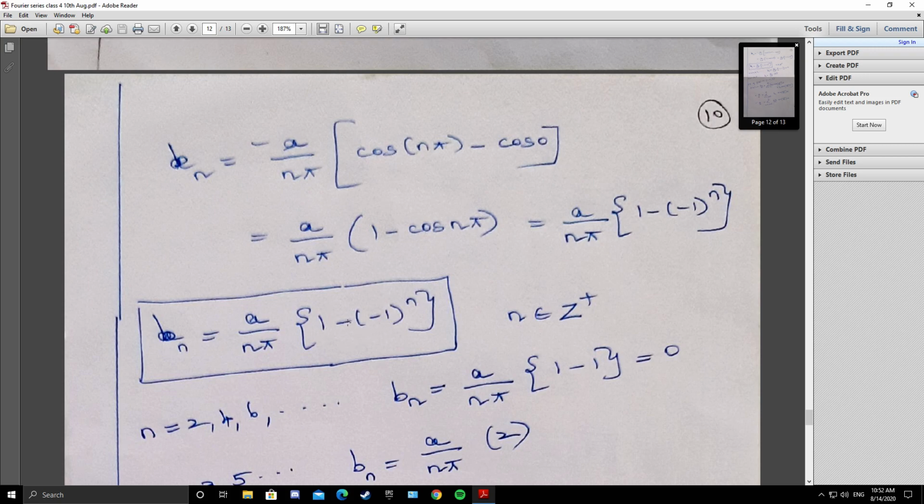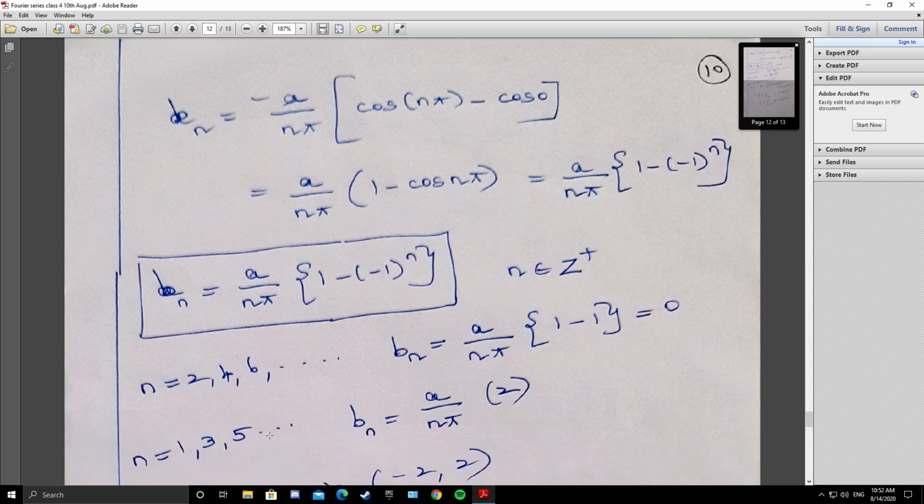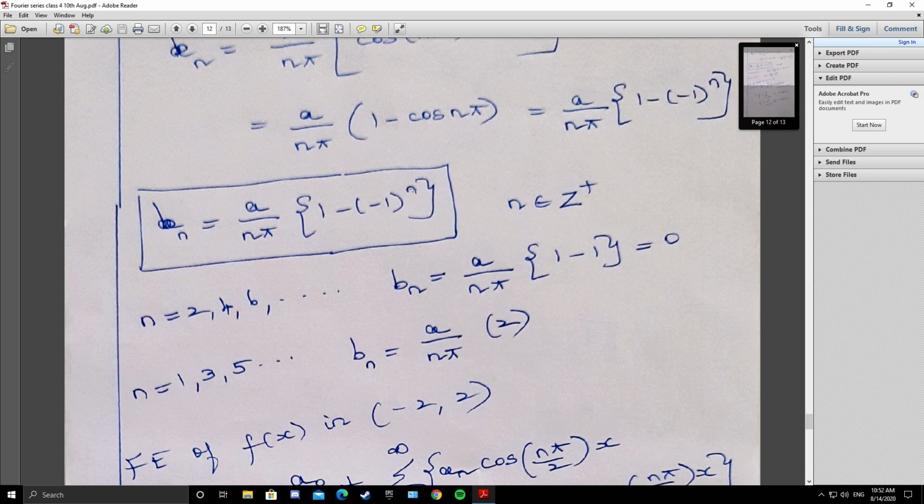Whenever you have this combination 1 plus or minus minus 1 whole power n, discuss odd and even case. So if n is even, minus 1 whole square is 1, so the bracket term is 0. If n is odd, minus 1 whole power 1 is minus 1, so you will get 2a by n pi. If n is even, 1 minus 1 is 0, so bn is 0 when n is even. If n is odd, bn is a by n pi into 2, so 2a by n pi.